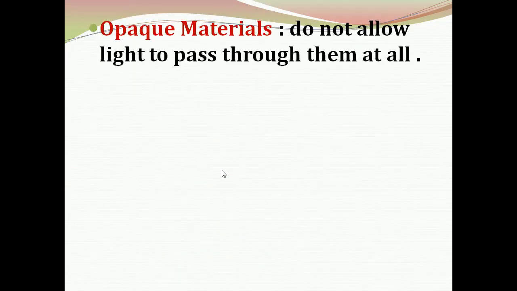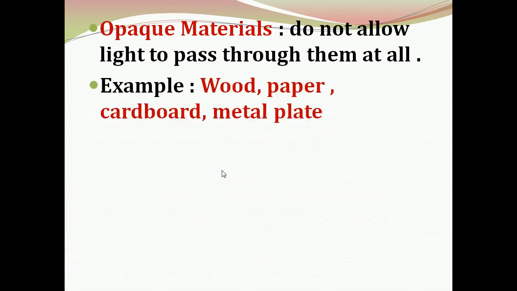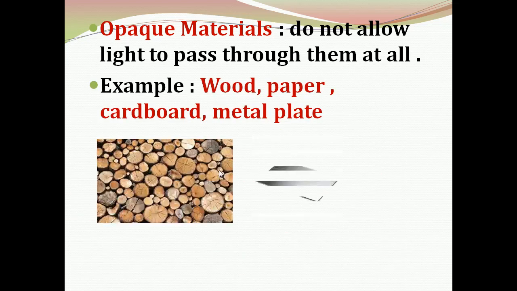Now opaque materials. Opaque materials are the materials which do not allow light to pass through them at all. Examples for opaque materials are wood, paper, cardboard, metal plate, etc.